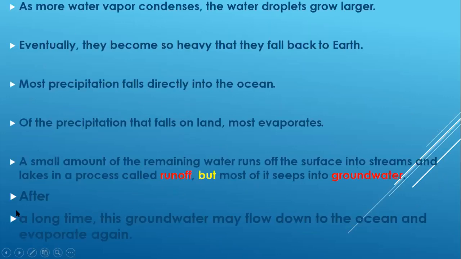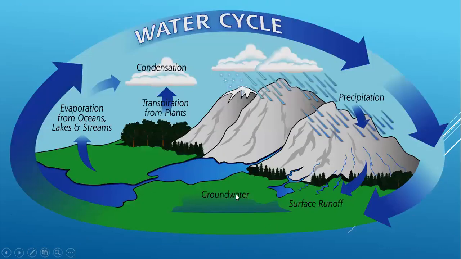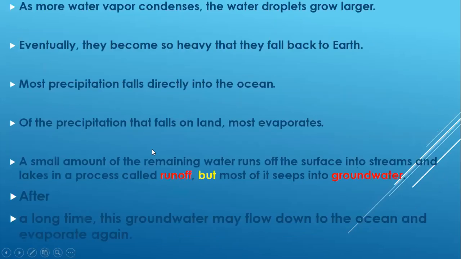Also, over a long time, this groundwater may flow down to the ocean again or evaporate. So we have two ways for the groundwater. Either it will seep down to the oceans again, or it will evaporate again in order to make clouds, and the water cycle will start again and again and again.